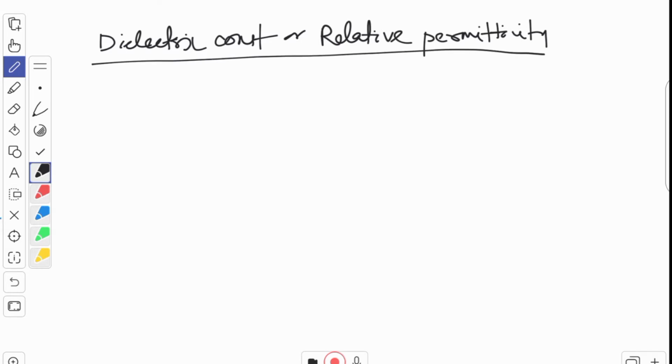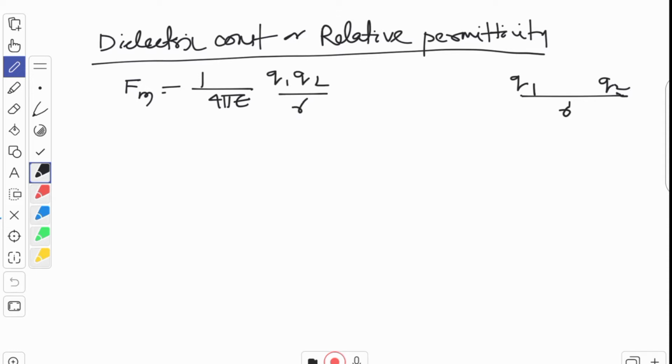What we have studied: when two point charges, suppose Q1 and Q2, are placed r distance apart in a medium, then the electrostatic force between these two charges will be 1 by 4 pi epsilon, Q1 Q2 by r square. This is when it is in a medium.